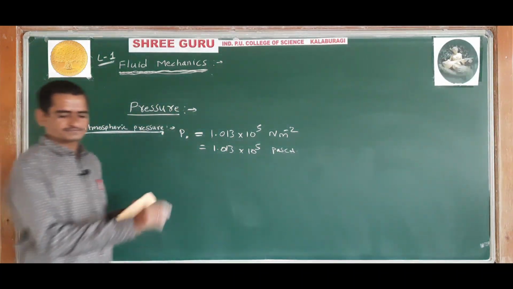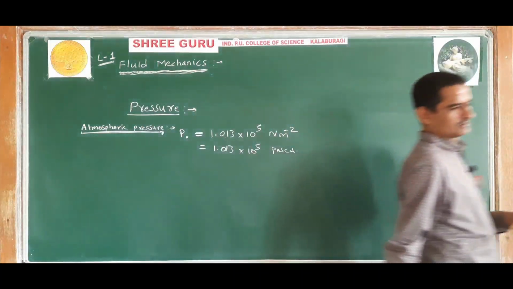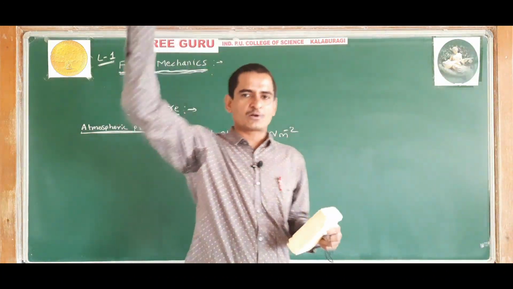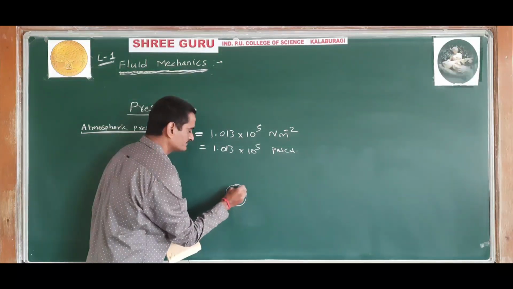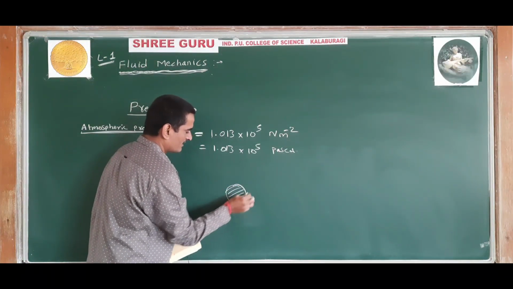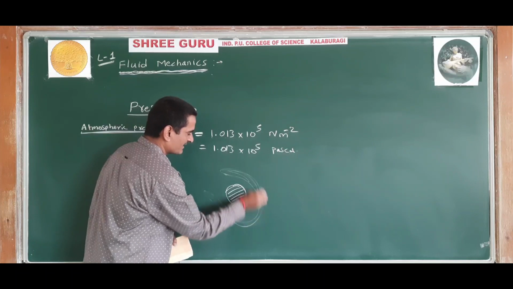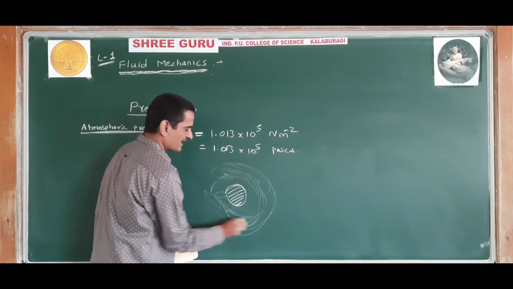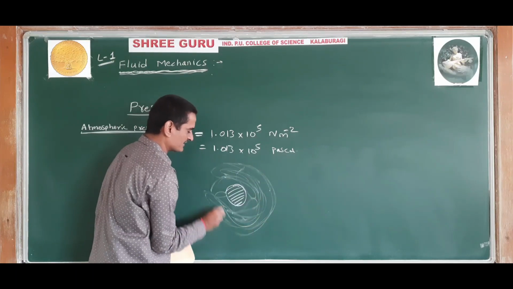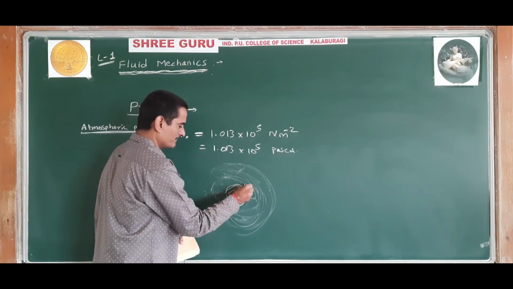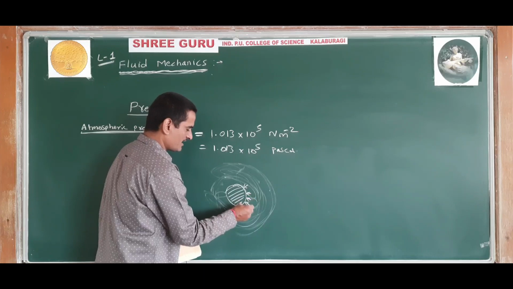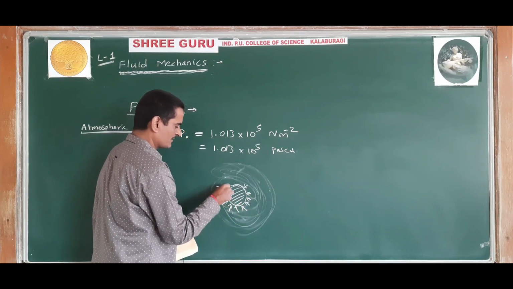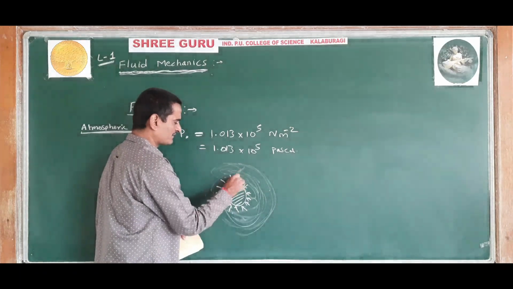Once again, there is a gaseous medium around the Earth. This is Earth. Around this Earth there is a gaseous medium, and this gaseous medium is nothing but fluid. Gas and liquid together are called fluid, and this fluid will exert a normal force on the surface of the Earth because the Earth is in contact with the fluid.